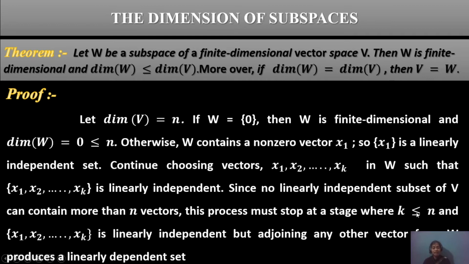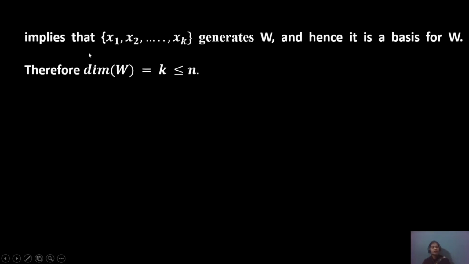K is less than or equal to n, because if n were less than k, then we would get k plus 1 vectors, which is not possible because of finite independent vectors. x1 to xk is linearly independent, but adjoining any other vector from W makes it a dependent set. This implies that x1 to xk generate W, hence it is a basis for W.